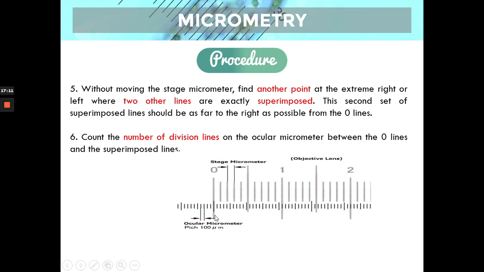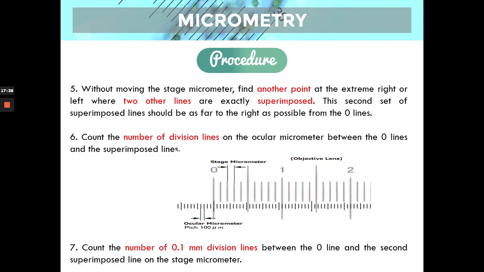So again, line up first the 0 of both the stage micrometer and the ocular micrometer. And then after lining up, you find another set of two lines that are exactly superimposed on each other. For example, this one: as you can see, this line and the number 2 on the stage micrometer. Then we count the number of 0.1 mm divisions between the 0 line and the second line, and we determine how much one ocular unit is equivalent to in millimeters.